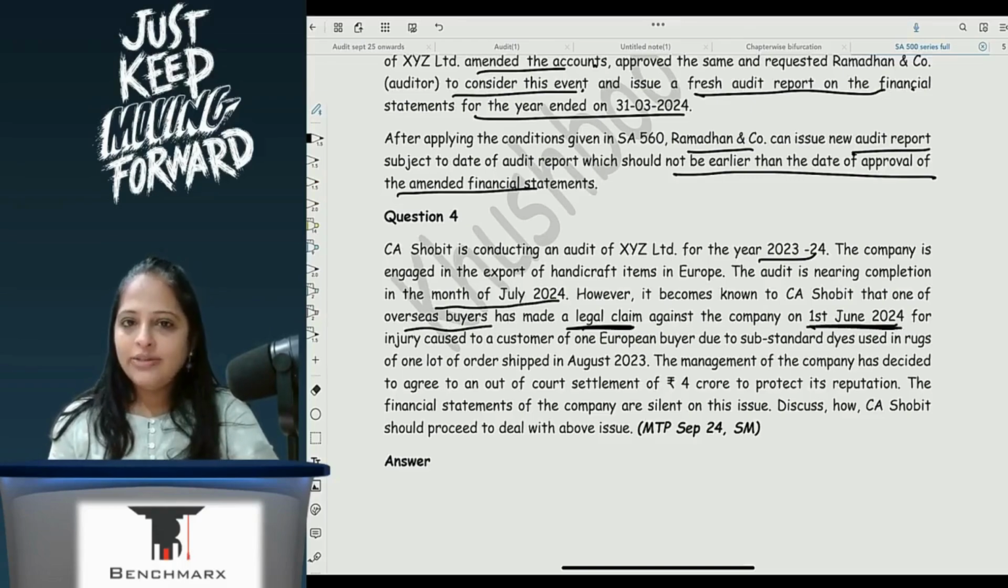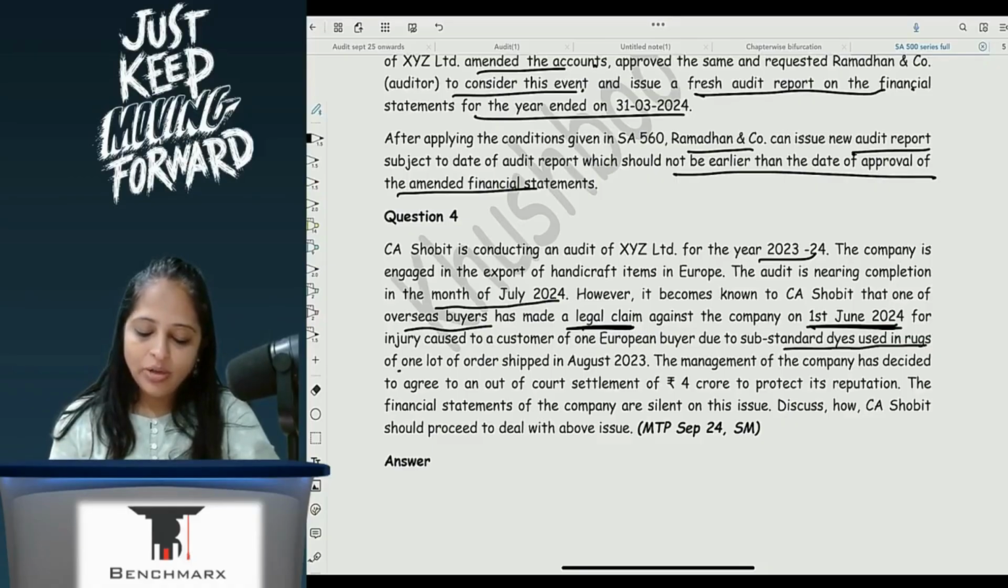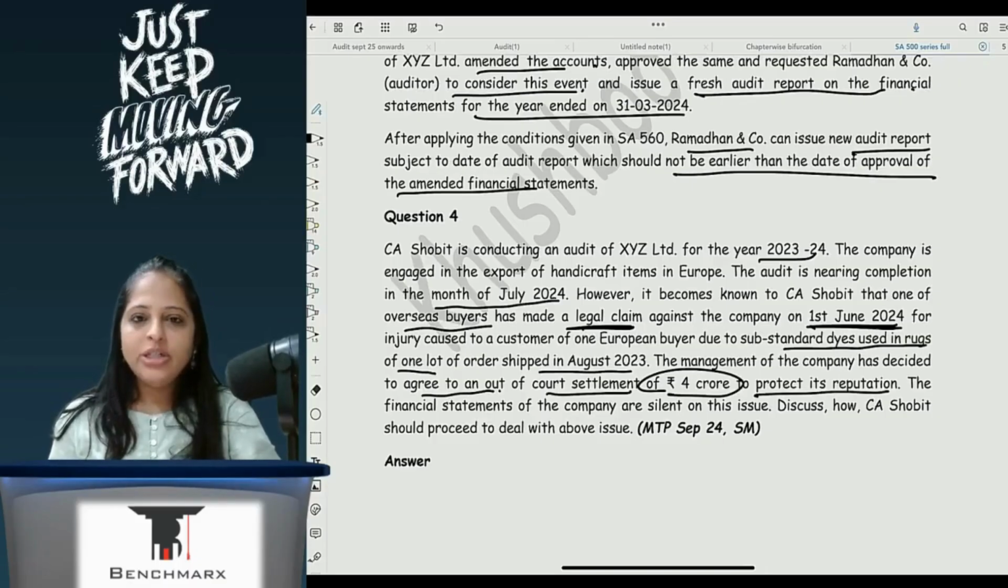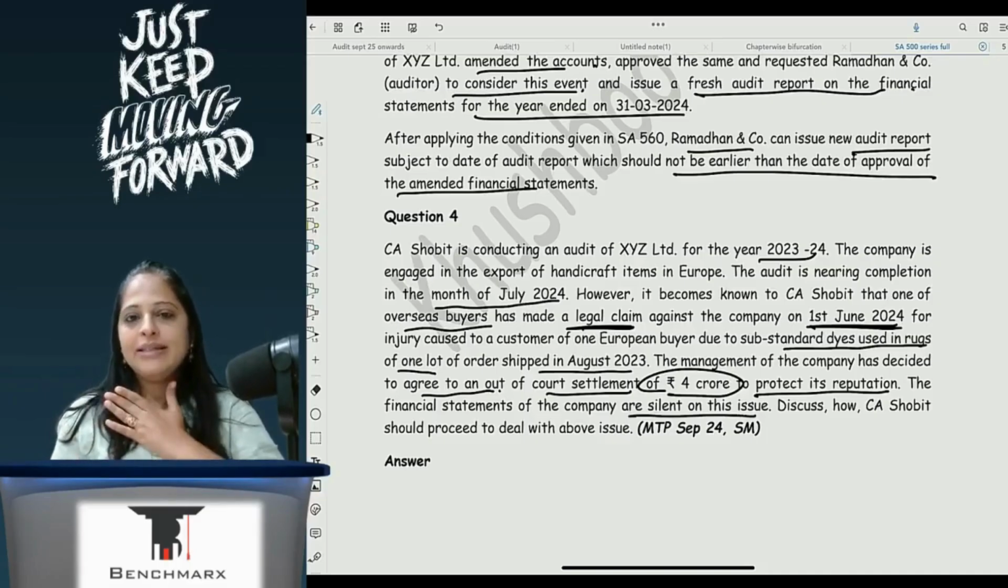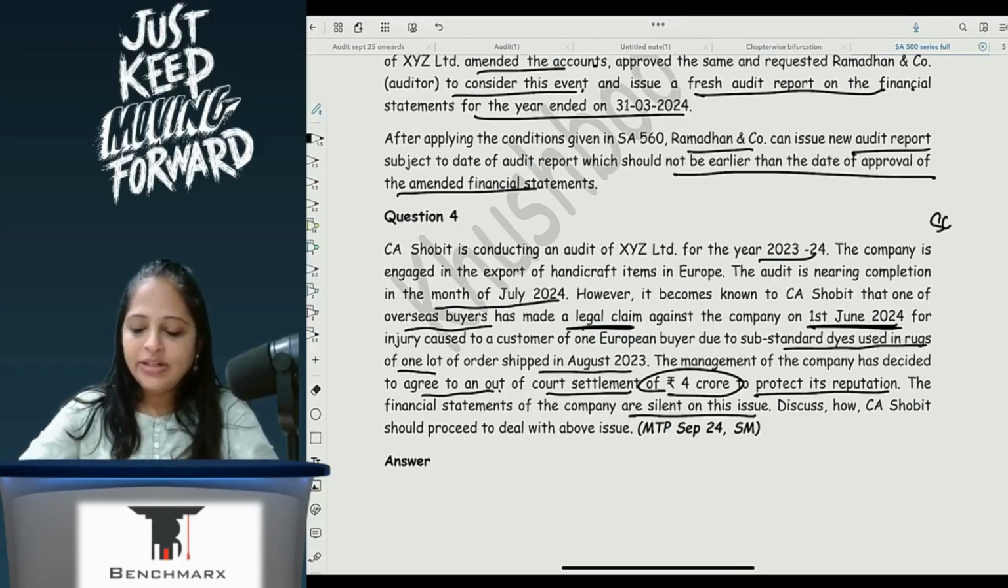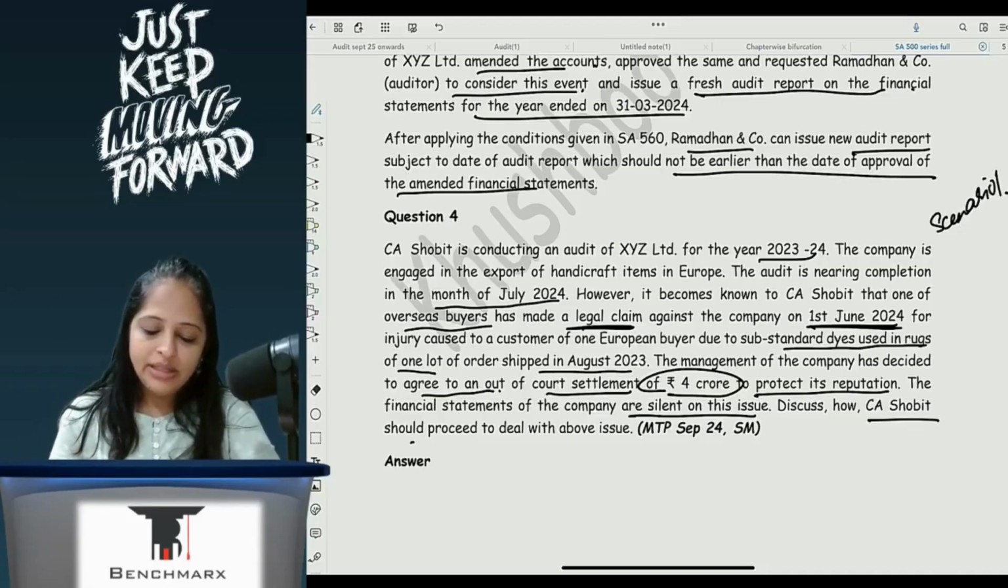So here I have still not given my audit report, correct? The claim is for injury caused to a customer of one European buyer due to substandard dyes used in a rug of one lot of orders shipped in August 2023. The management of the company has decided to agree to an out-of-court settlement of 4 CR to protect its reputation. The financial statements are silent on the issue because this event has occurred after the date of financial statements, but I as an auditor have come to know about it before I have issued my audit report. So scenario 1 that we have written down, correct? Discuss how CA Shobit should deal with the above issue.